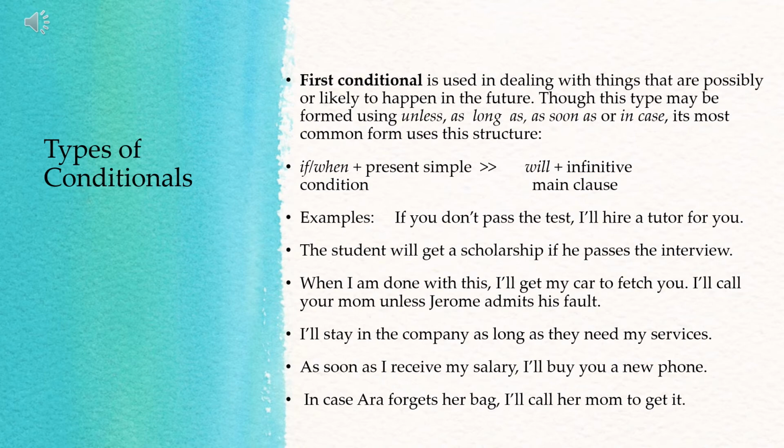While in the first conditional, you have the simple future tense of the verb in the main clause, while you have what? Simple present tense of the verb in the subordinate clause, if clause, when clause, or conditional clause. But the condition states that there's a possibility for it to happen in the future. Okay, let's proceed.